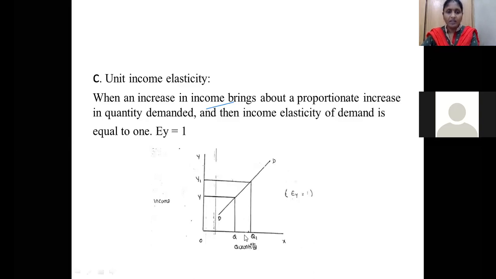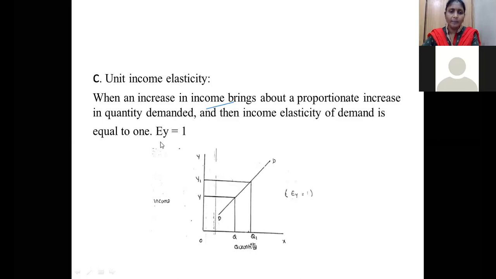So here previously my income is 0Y. The quantity demanded is 0Q. Now my income is increased from 0Y to 0Y1. That means there is a 10% increase in my income. Again, whatever the unit size, the same unit size of quantity demanded is also going to be increased. So the quantity demanded is increased from 0Q to 0Q1. So the size is the same here and here. That's why it is called unit income elasticity.